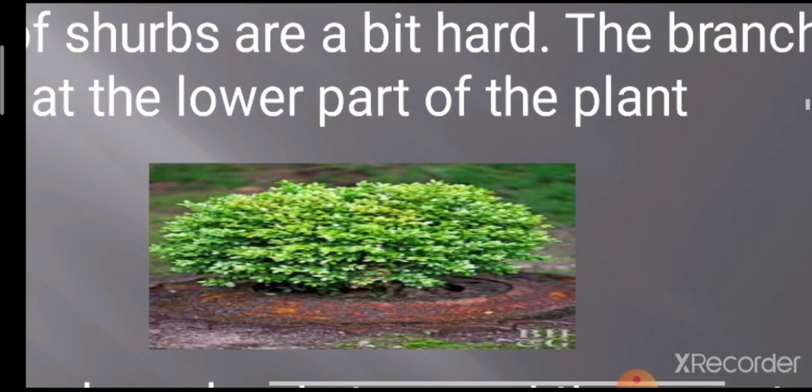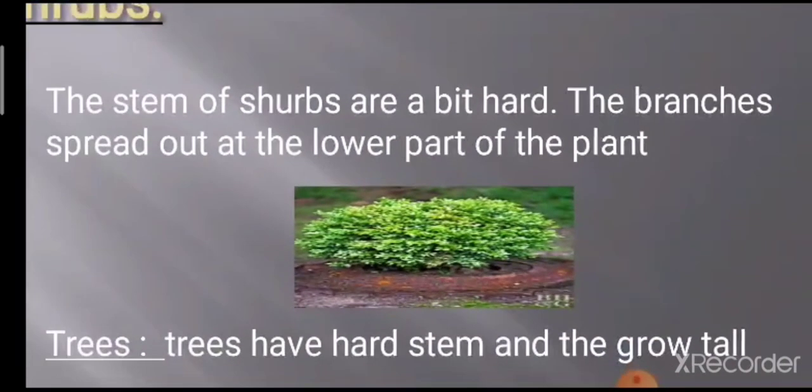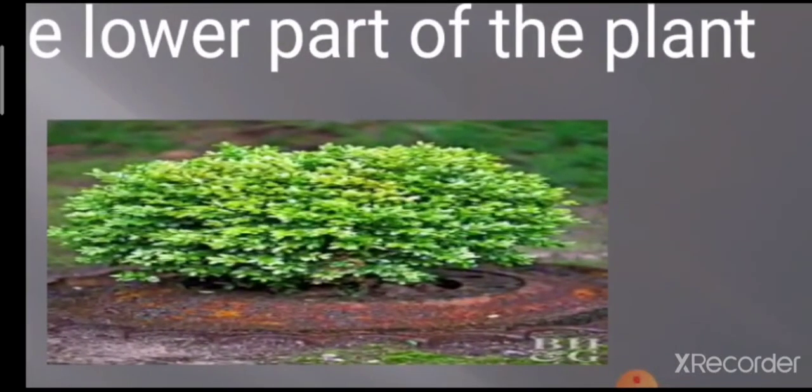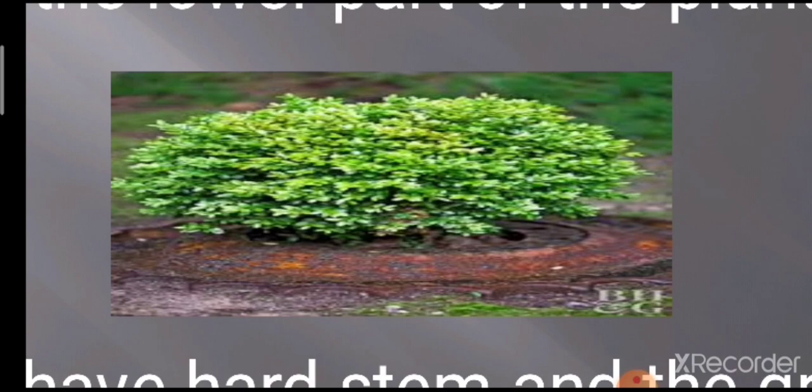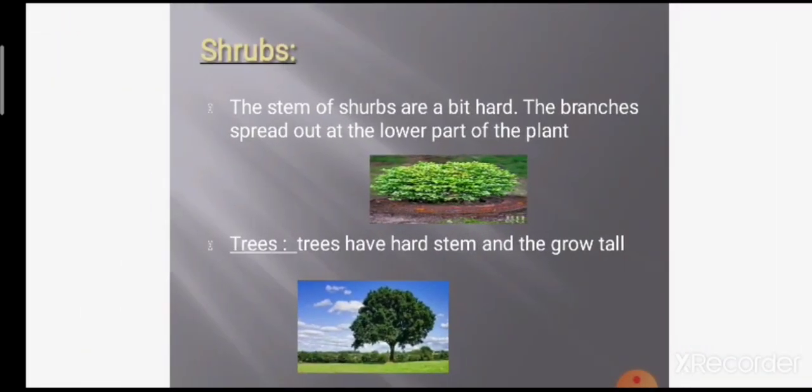It is called a shrub, but the branch will be a bit hard. The branches spread out from the lower part. From the downside, the plant will grow branches that are very spread out. Can you see this picture? This is the picture for your shrub. Then next we will go for a tree.